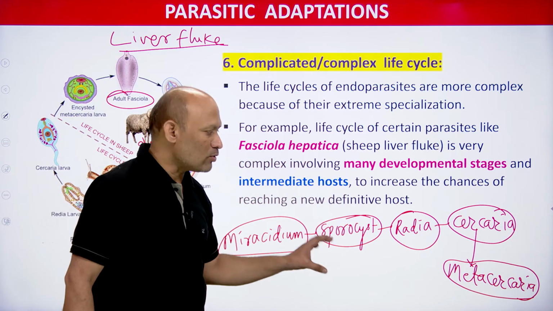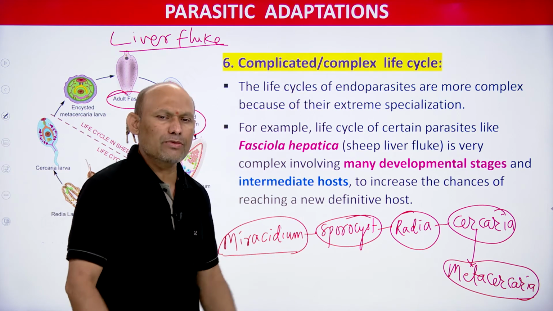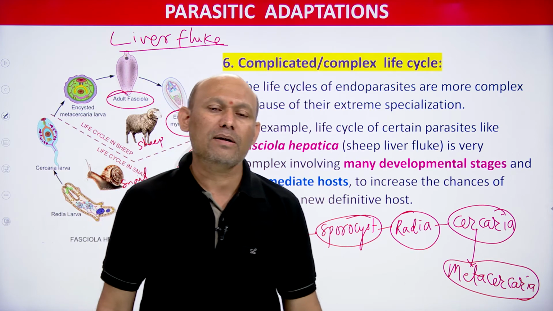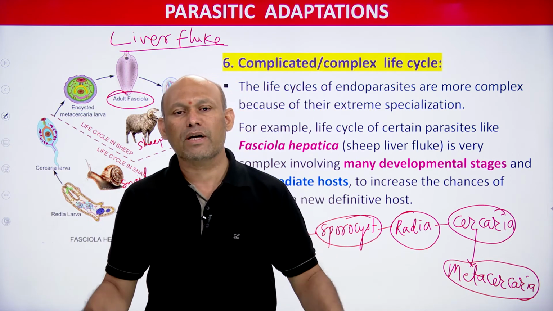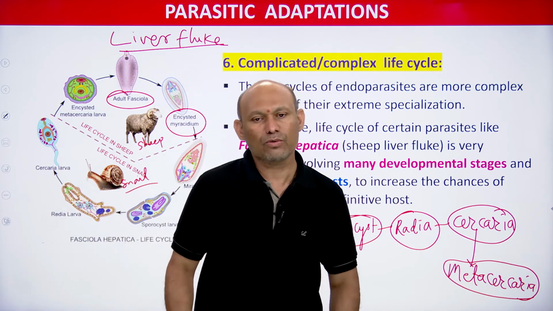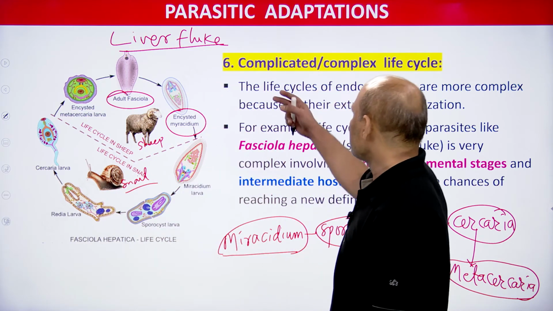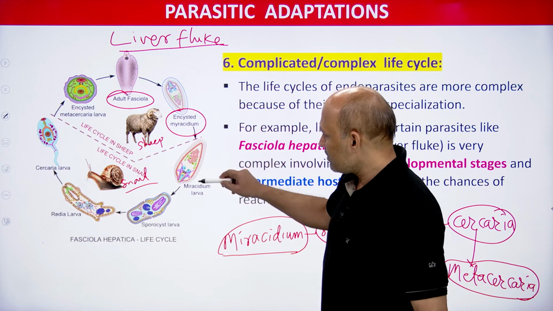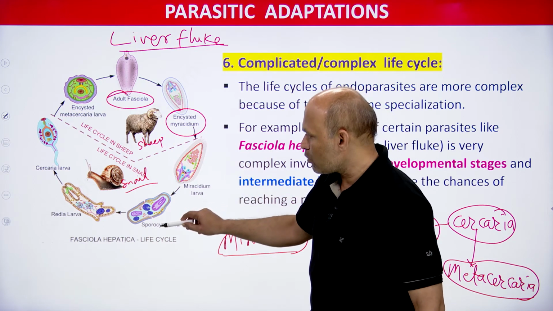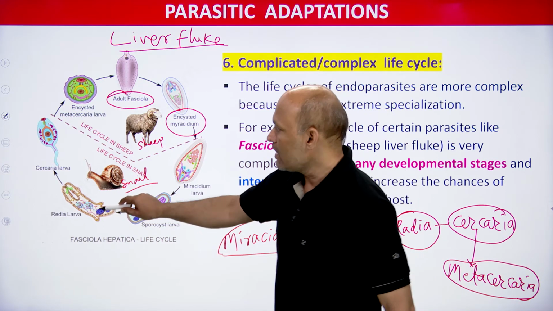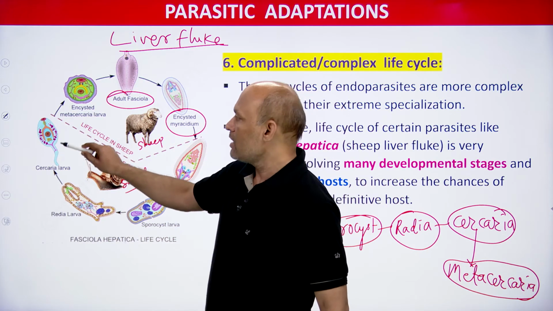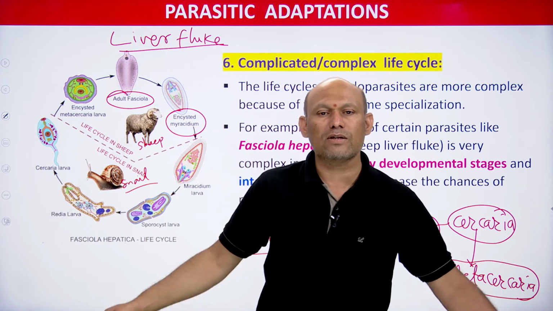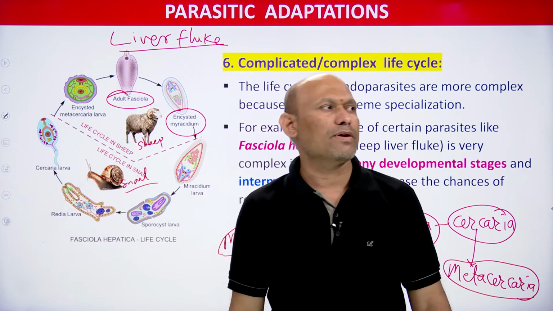There is a connection between animal kingdom and this chapter, and animal kingdom's connection will be there in almost every chapter, you need to remember. With this we have finished the complicated life cycle: Miracidium transforms into Sporocyst, then Redia, then Cercaria, then Metacercaria.